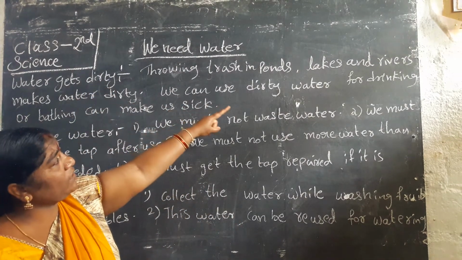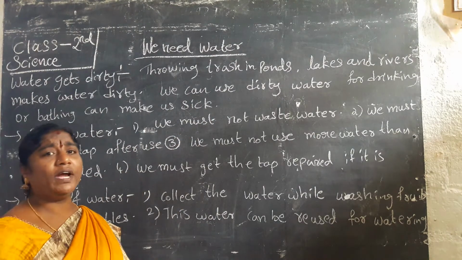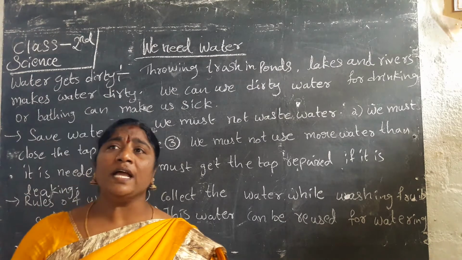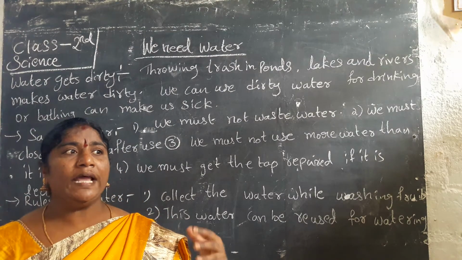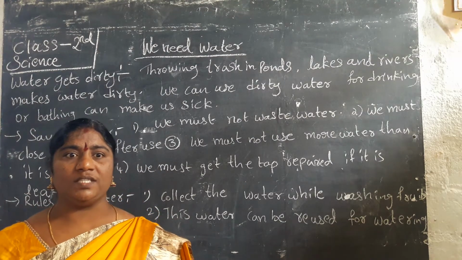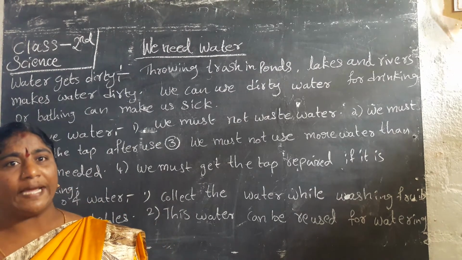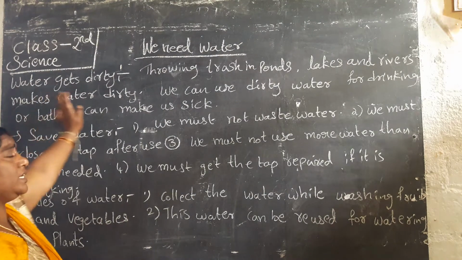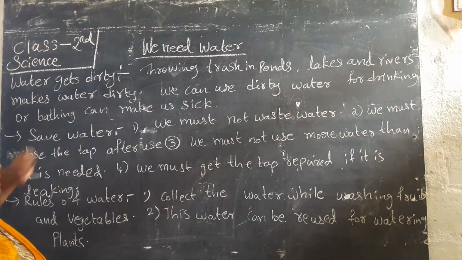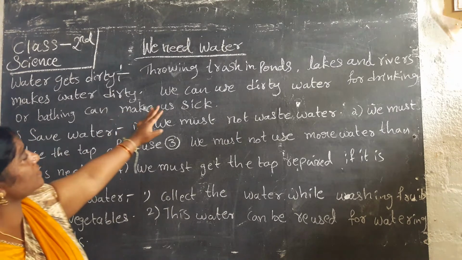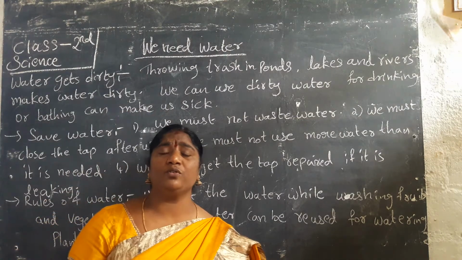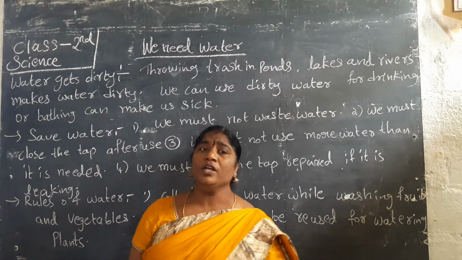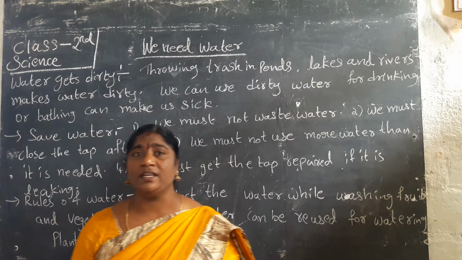Then if we use dirty water for drinking, what will happen? So many diseases come to us, and so many allergies, skin allergies, vomiting, motions, diarrhea. Cholera. These diseases will come. These diseases are related to water. Our bathing can make us sick. If we take that dirty water as drinking water or for cooking food, we may fall sick. Diseases will